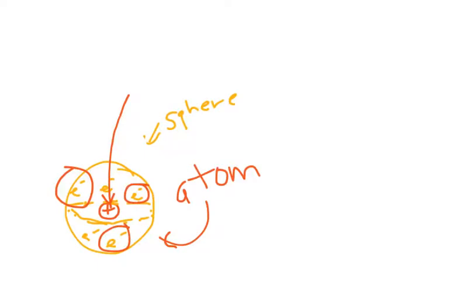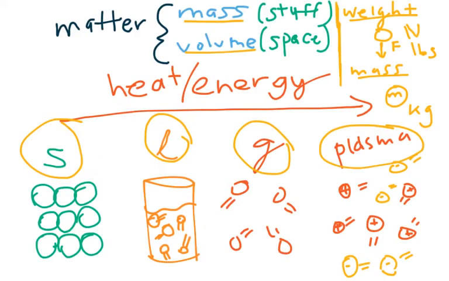In very high temperatures or high voltages, these atoms will become unstable and they'll break up into positively charged nuclei and negatively charged electrons, like right here. These positively charged nuclei and these negatively charged electrons.